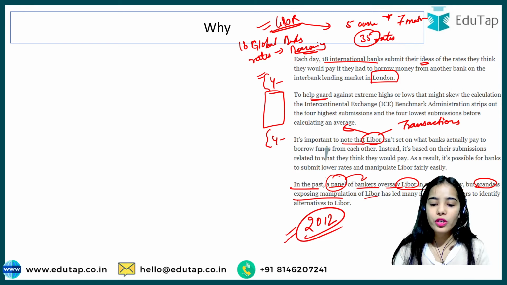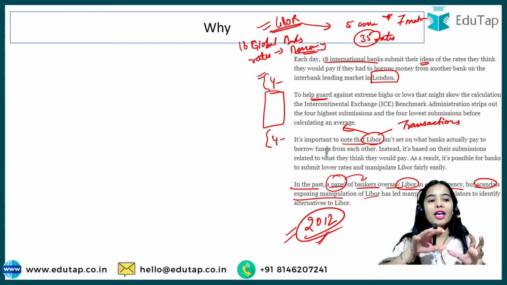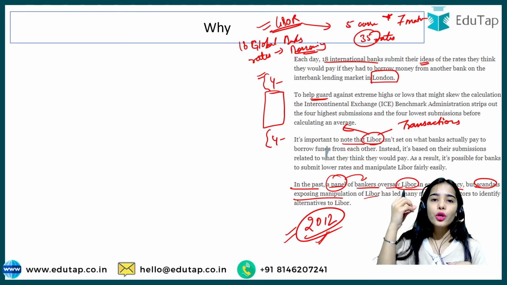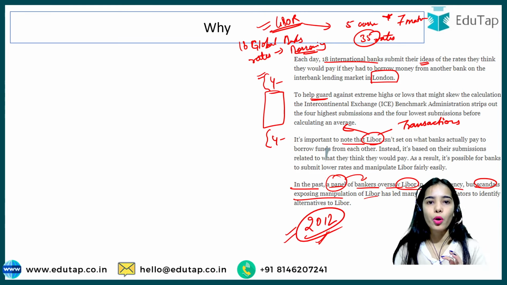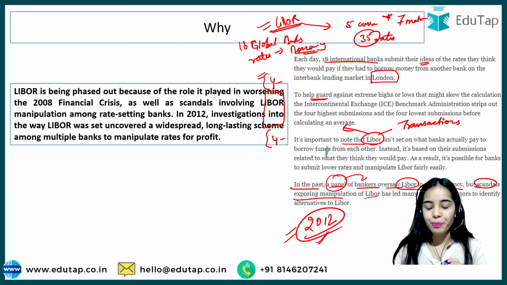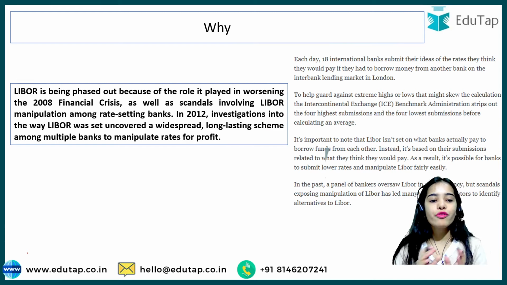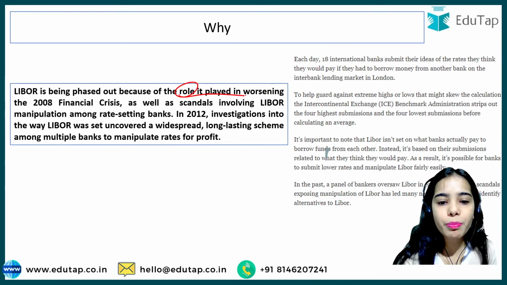And from 2012 onwards, it was said that we have to move away from Libor because it is quite on an imaginary basis. It is not based on actual transactions that are happening, and the global banks can manipulate this Libor very much. Okay, so Libor is being phased out because of the role it played in worsening the